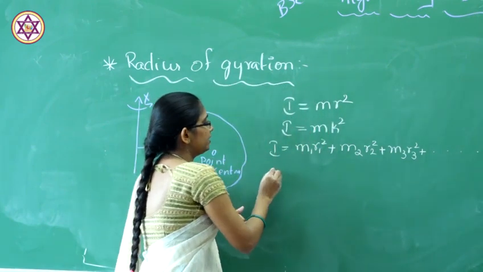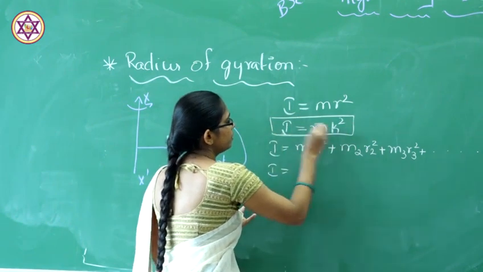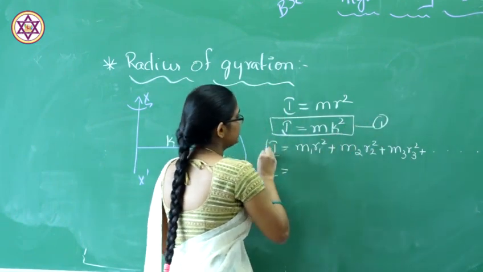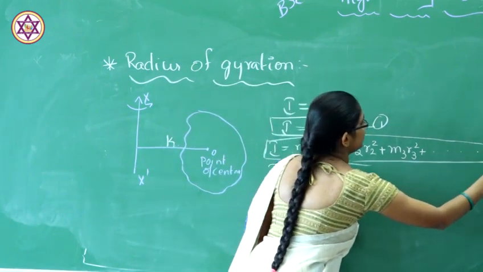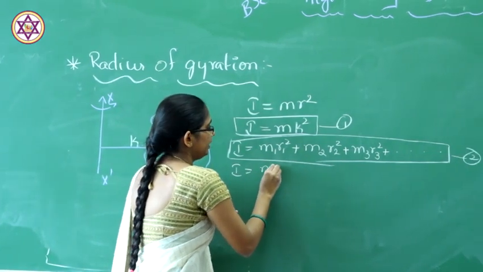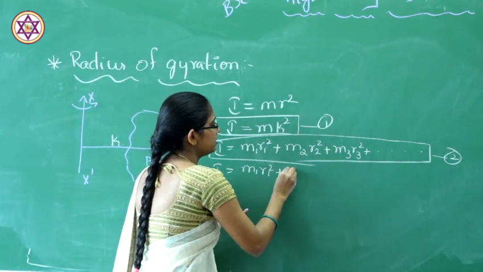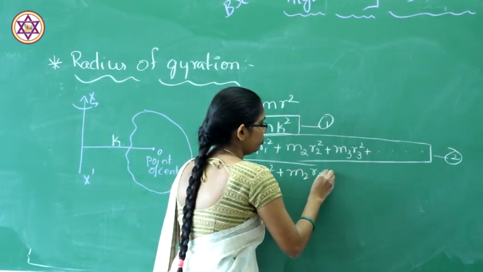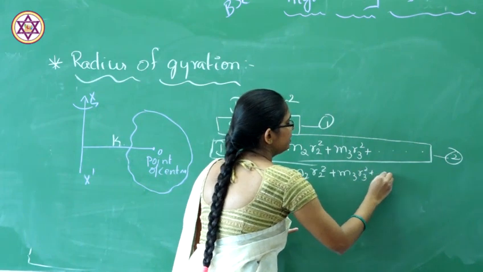So, if you take this as equation number 1 and this as equation number 2, I will take I equals m1 r1 square plus m2 r2 square plus m3 r3 square and so on.